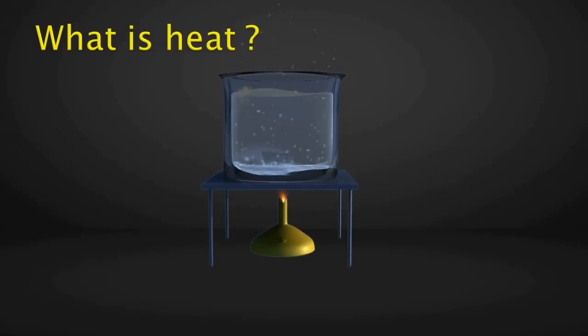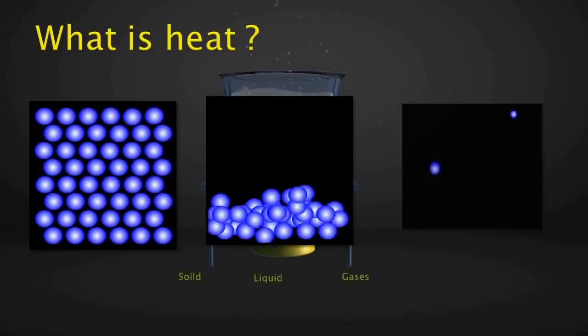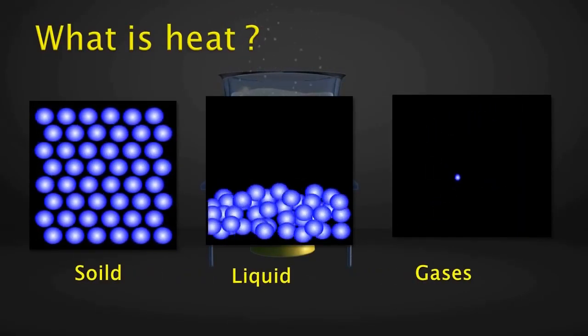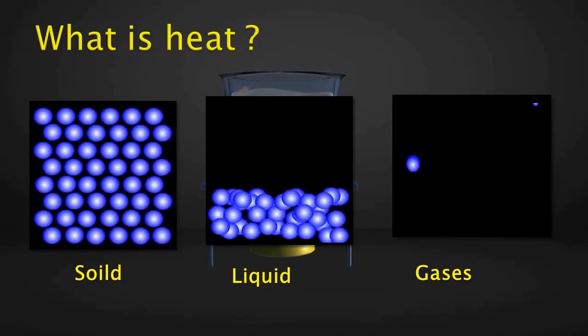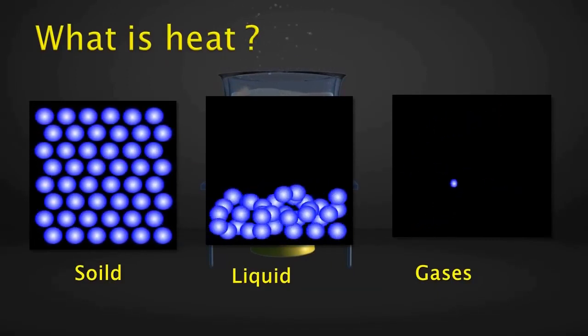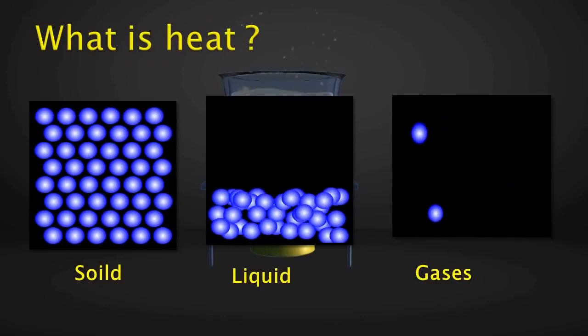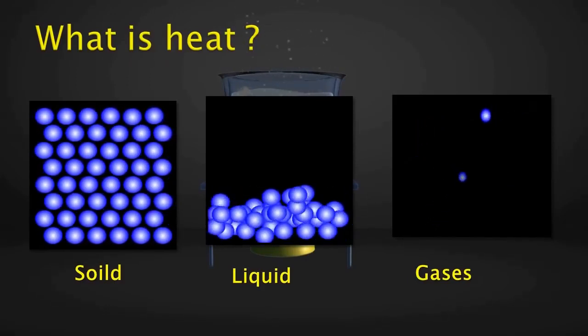When a solid, liquid, or a gas is heated, its molecules gain energy and start moving faster. The more we heat the substance, the faster its molecules move. Heat energy is therefore the energy of movement of molecules.